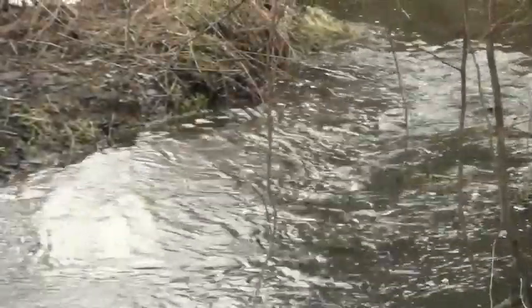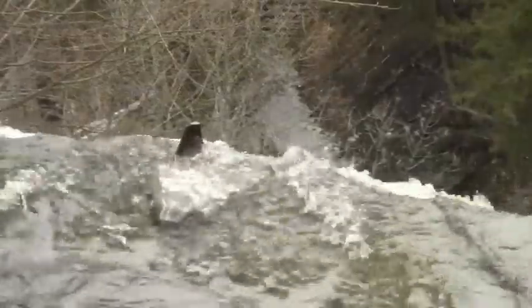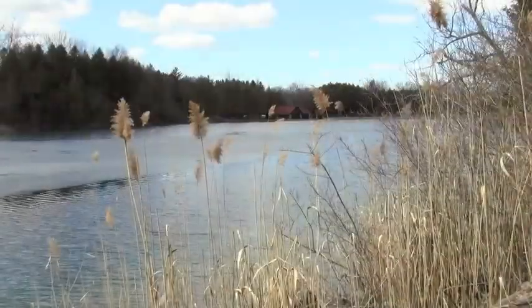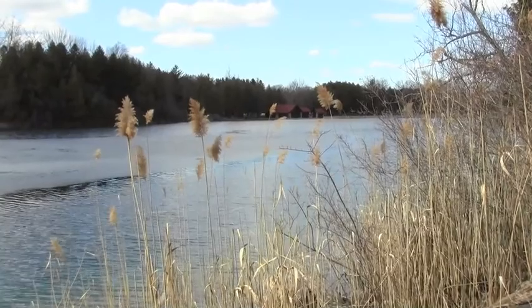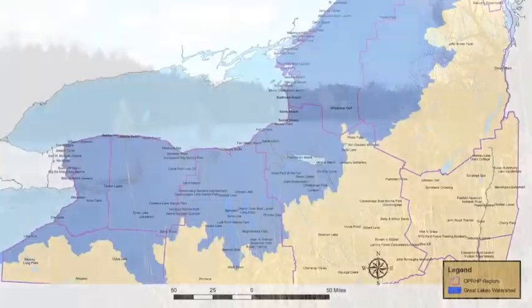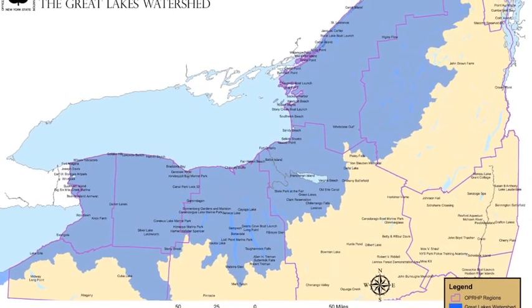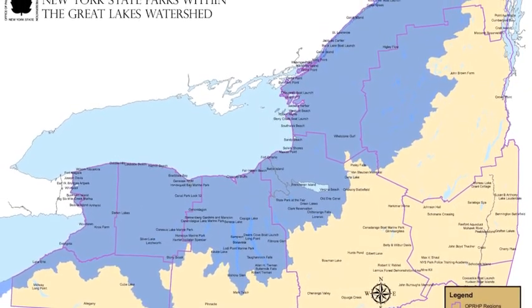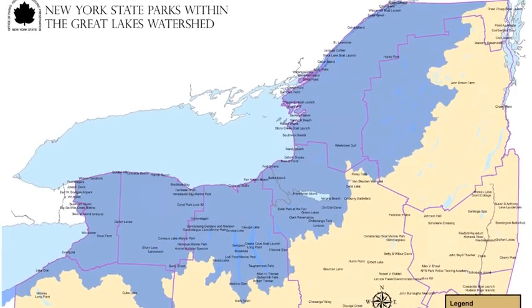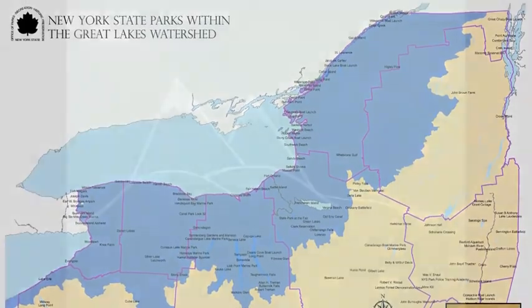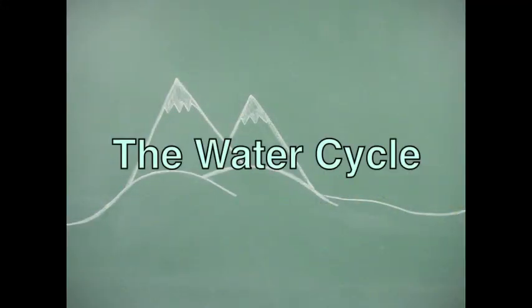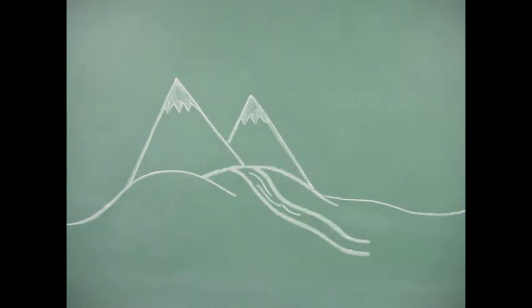Water quality and ecosystem health are directly dependent on the watershed. A watershed is an area of land in which all flowing water converges at a central location. For example, this map shows the Great Lakes watershed. All fresh water located in the blue area flows to the Great Lakes, influencing the land and the water bodies in its path. The water cycle is a natural process involved in watershed dynamics.